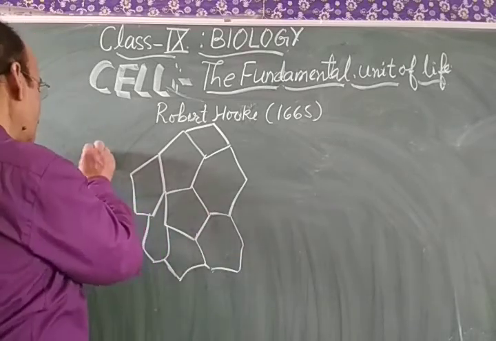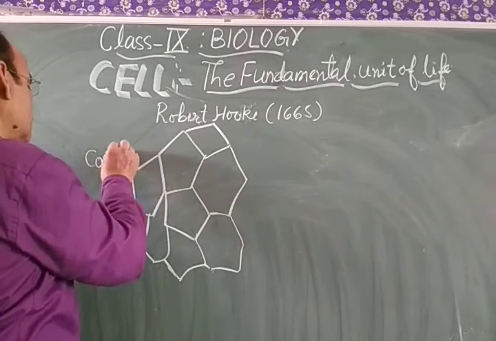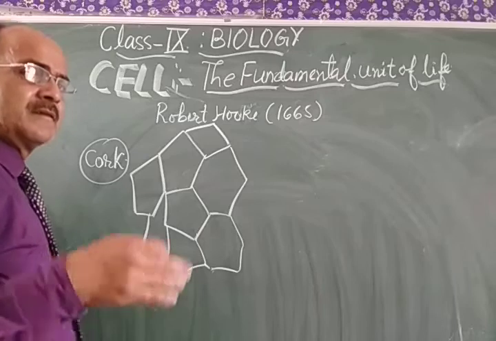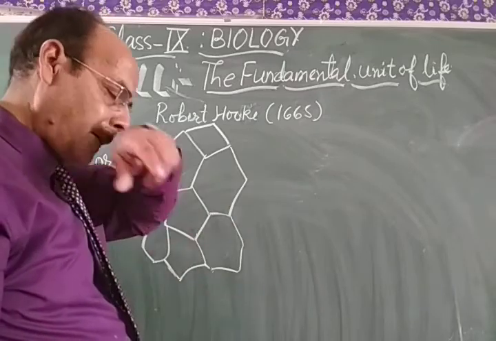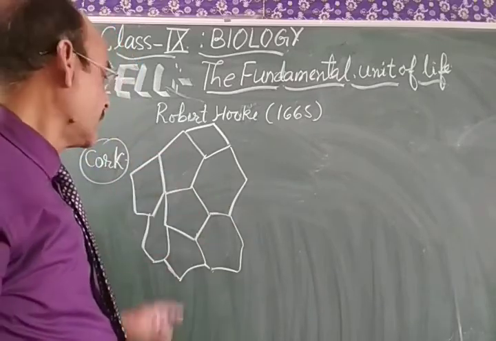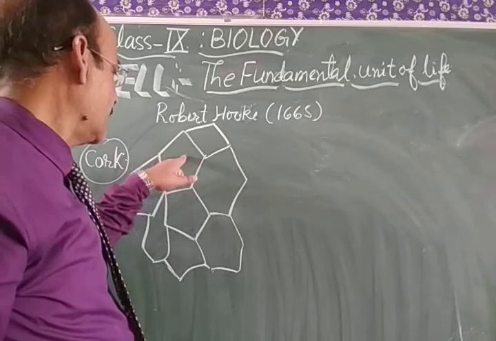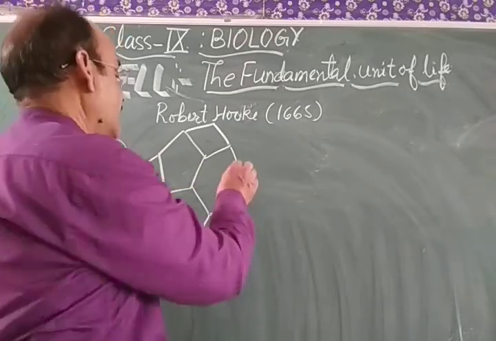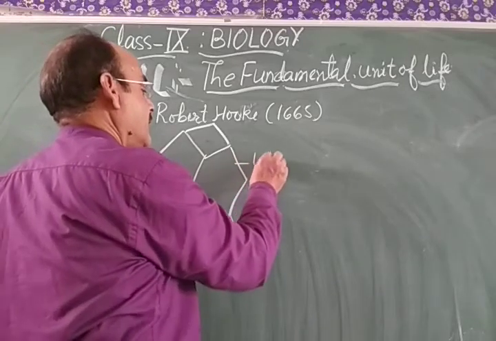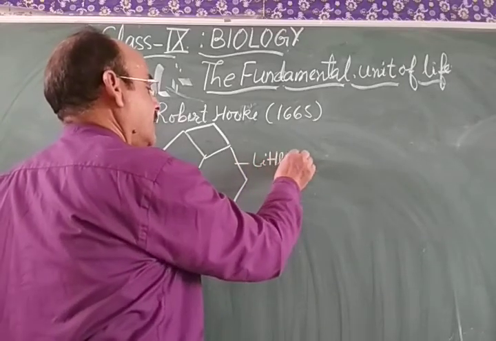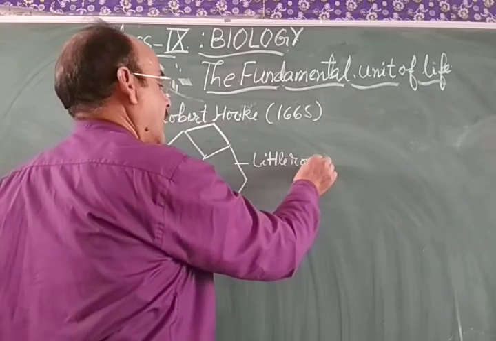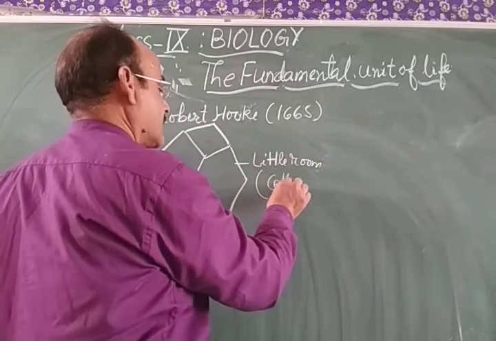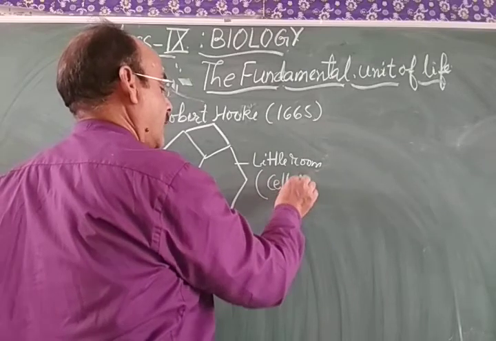This is a cork piece. Cork means dead wood. He saw these small compartments and called them little rooms. In English he called them little rooms, and in Latin he called this structure cellula.